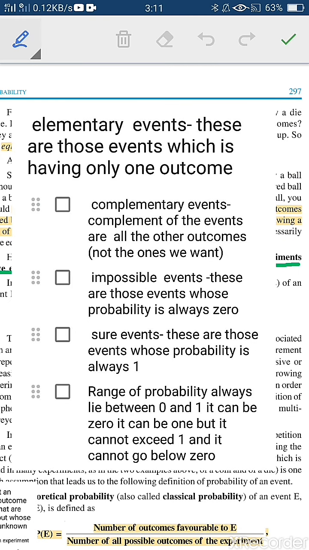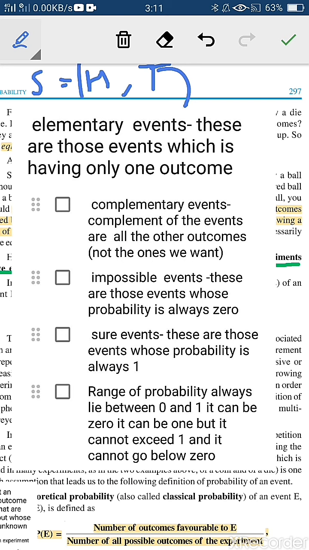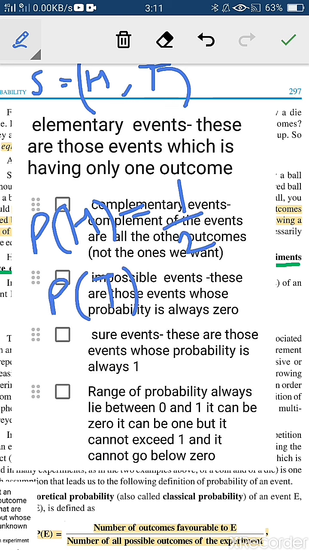Let me explain you again with the help of an example. Suppose you have thrown a coin. There are 2 outcomes, either head or tail can come. So 2 outcomes means this becomes the sample space. Sample space is that which contains the total outcomes. When you throw a coin, either head can come or tail can come. What is the probability of coming head? That is equal to 1 out of 2. What is the probability of coming tail?